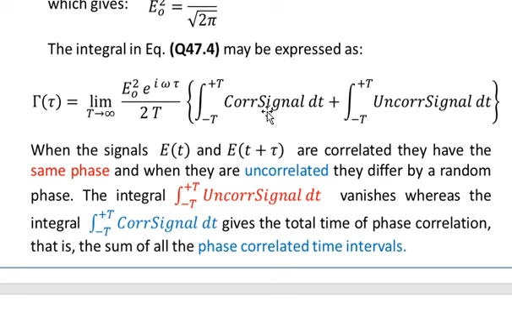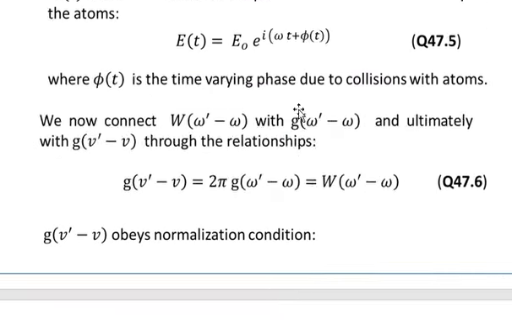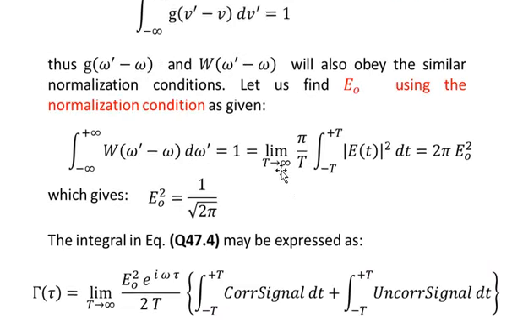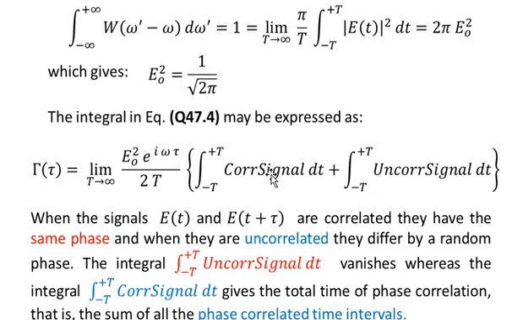One integral has the integrand as a correlated signal, the other has uncorrelated signal, both integrated from minus capital T to plus capital T with respect to dt. So we have split the integral over here in equation number 4 in terms of the correlated signal and in terms of the uncorrelated signal.